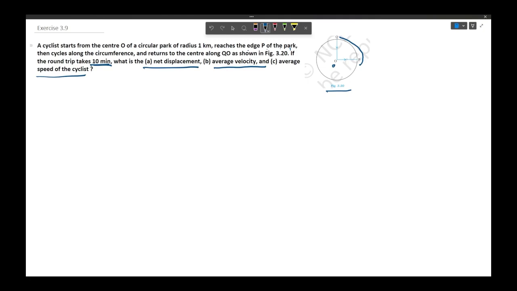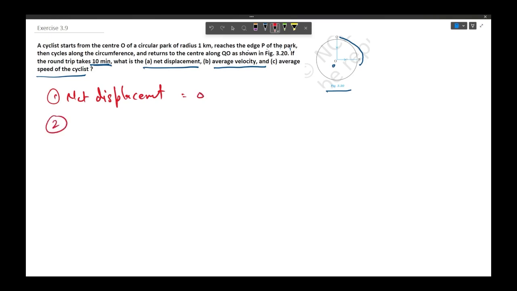Let's first talk about net displacement. So we know that net displacement is equal to the final position minus initial position, and we see here that the cyclist started from point O and reached here at the same point O. So net displacement is going to be 0.